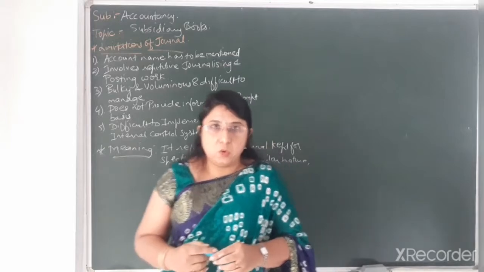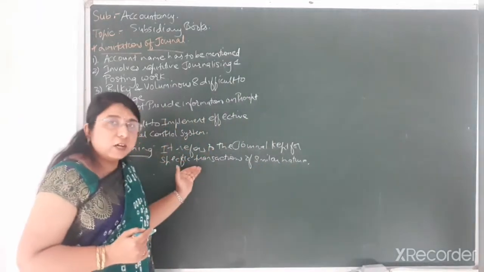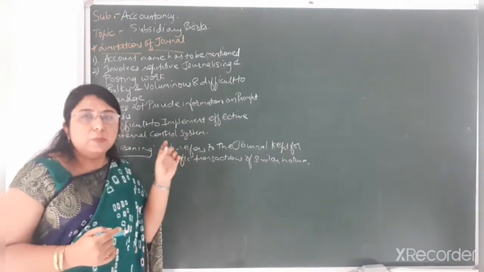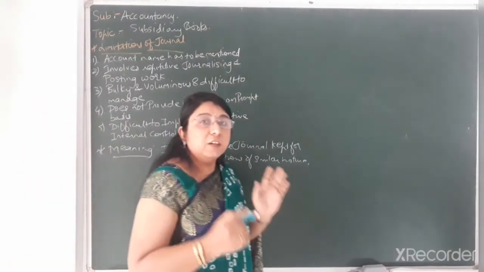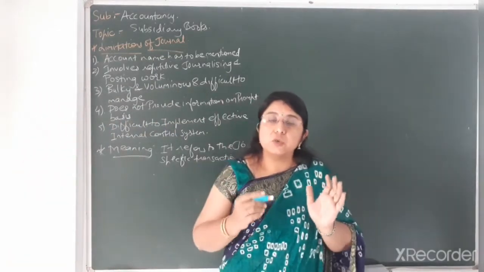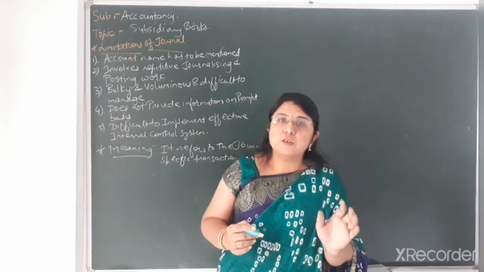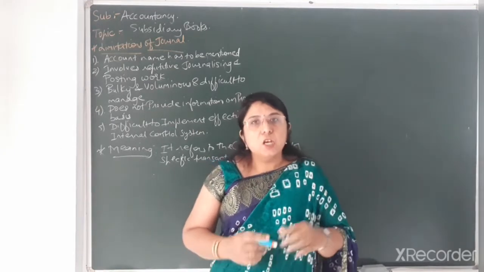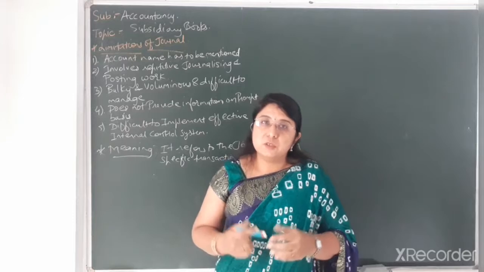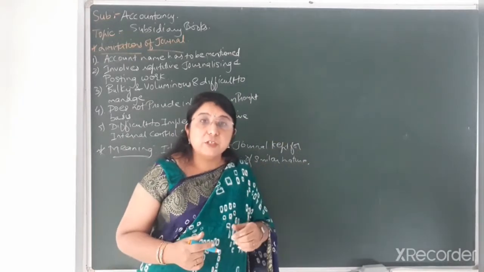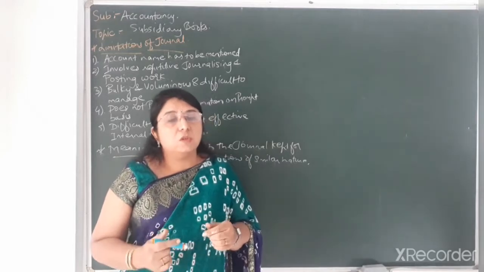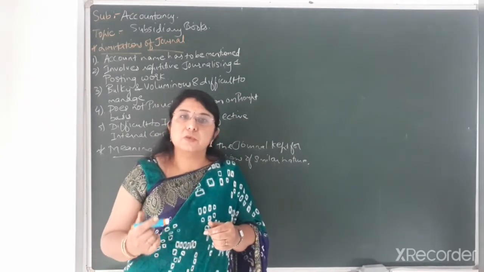So specific related transactions of similar nature will be recorded in one particular book. So easily, if you want to find any of the transactions related to purchase during the whole year, then you have to just refer to the purchase book. You don't have to refer to all the transactions, just as in the case of journal book. So that is one of the benefits of the subsidiary books in order to overcome the limitations of journal.